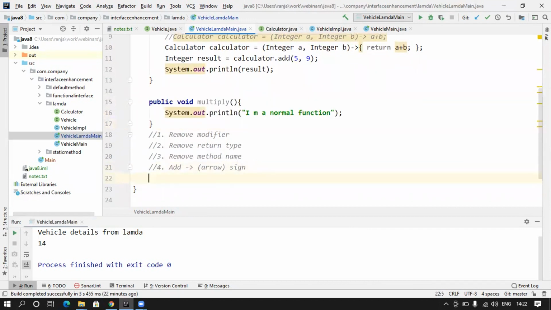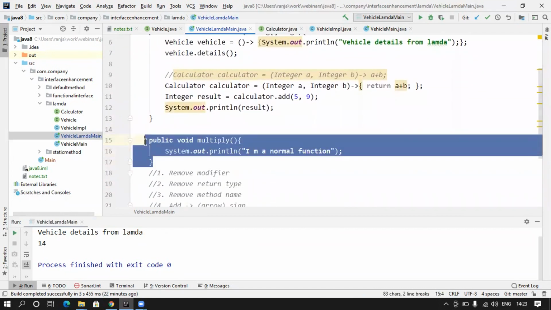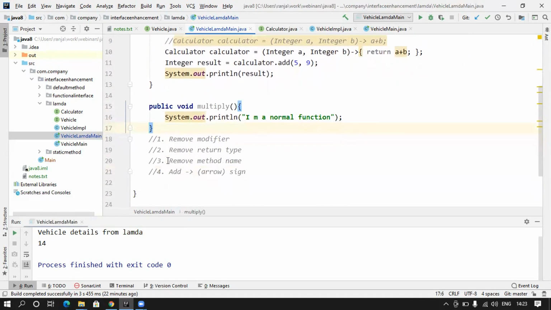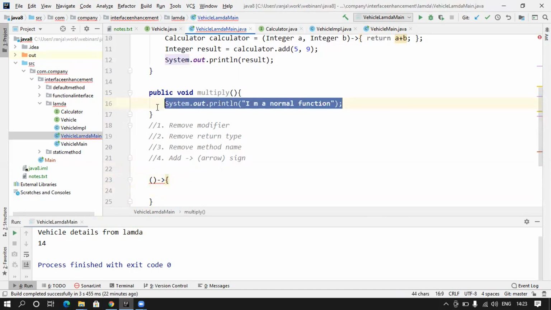So first thing what we are saying, remove the modifier. Let's take an example of this one only, because I have to put this inside there. So let me do it here. So first, we remove the modifier, so public is gone. Remove return type, this is gone. Remove method name, this is gone. What is left? Only this. So we just keep the argument list like this, and then add an arrow sign. That's it. And this is our method.